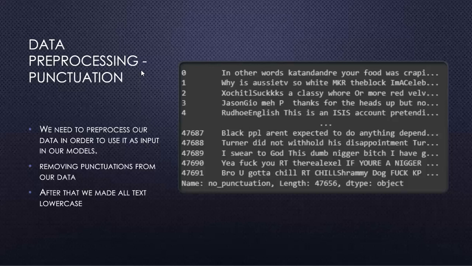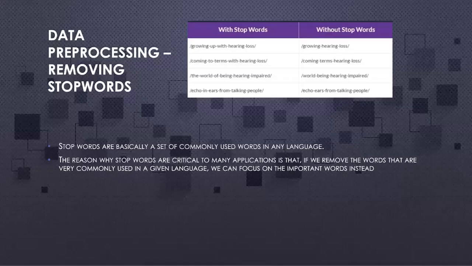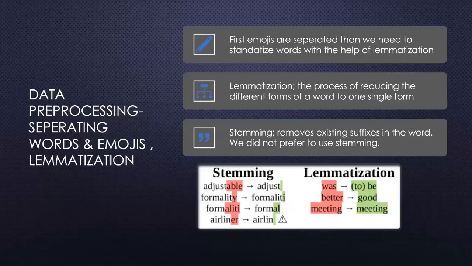We need to pre-process our data in order to use it as input in our models. Removing punctuation from our data was the first step in our pre-processing. After that, we made all text lowercase. We also removed stop words. Stop words are basically a set of commonly used words in any language. The reason why stop words are critical to many applications is that if we remove the words that are very commonly used in a given language, we can focus on the important words instead.